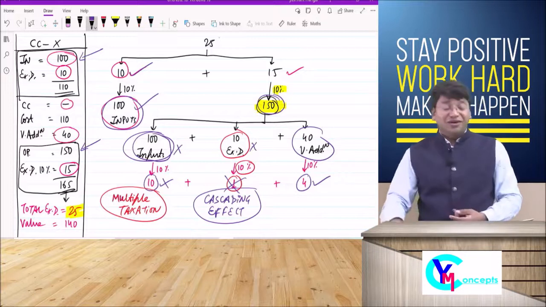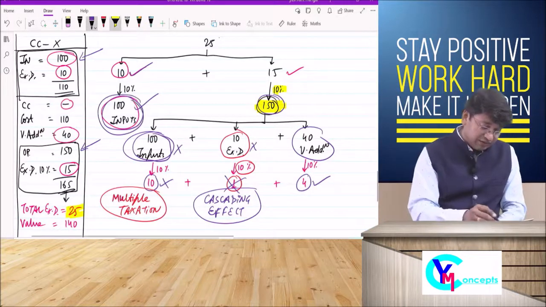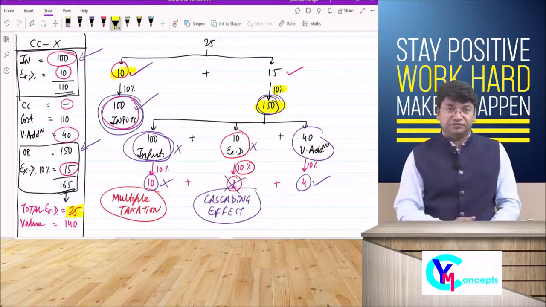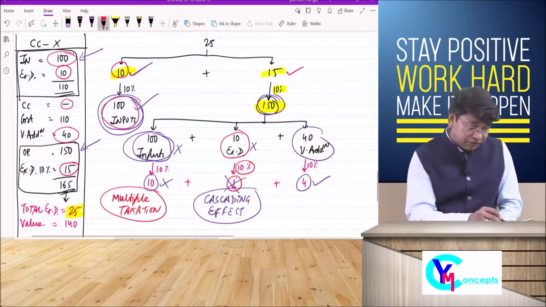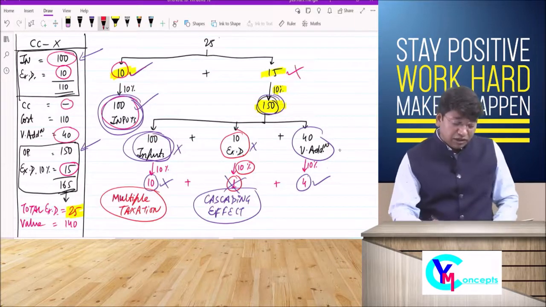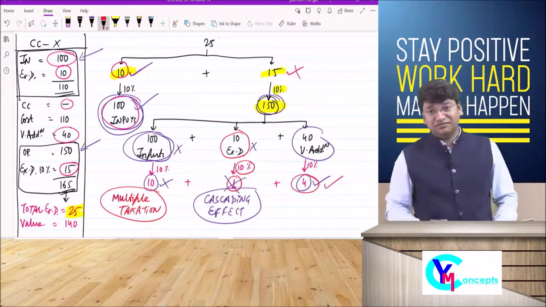On the very next step, if rupees 10, acceptable. But if rupees 15, not acceptable. If you pay only rupees 4, then done. This is correct.